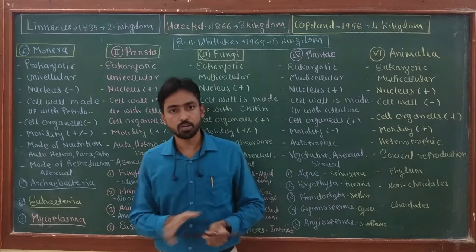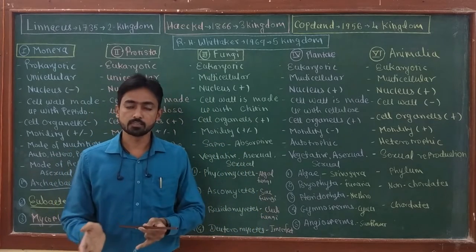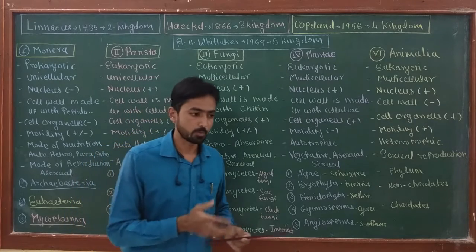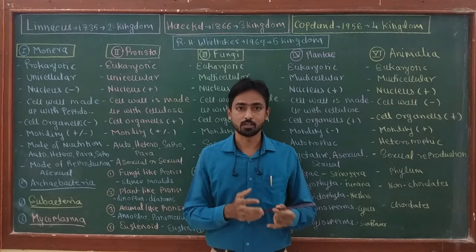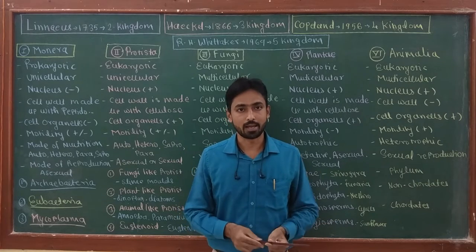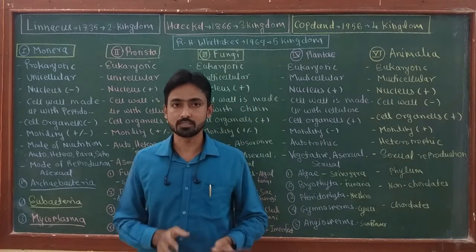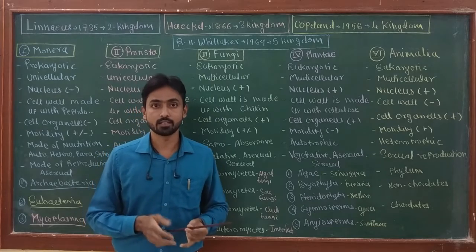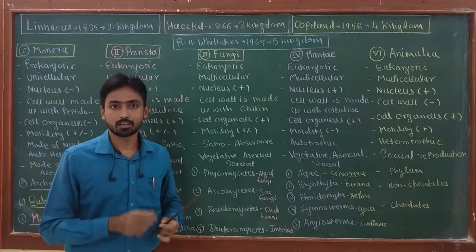Generally life is present everywhere on the planet Earth, right from desert to deep seas and from land to deep space, as well as a few microorganisms also present in the hot water springs and the north and south pole of our planet Earth. So in this lecture I'm going to focus on one of the most important systems of classification of living organisms on the planet Earth, which is Whittaker's five kingdom system of classification.